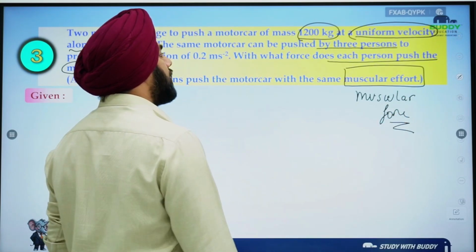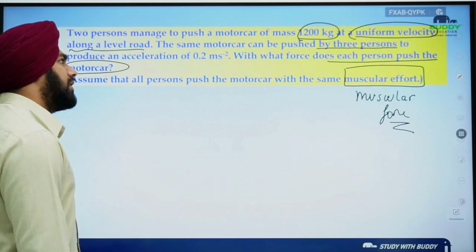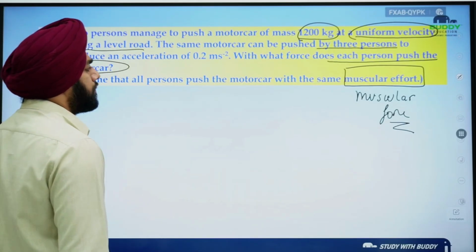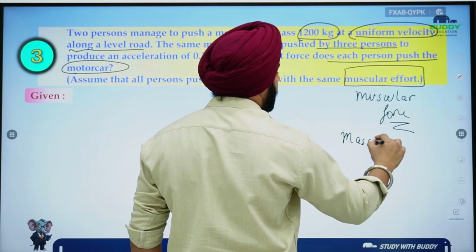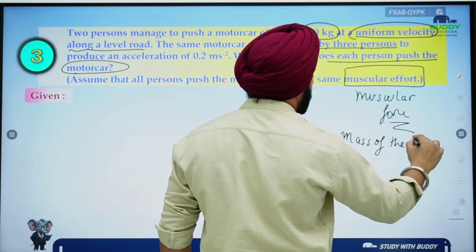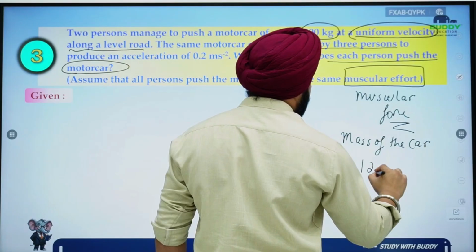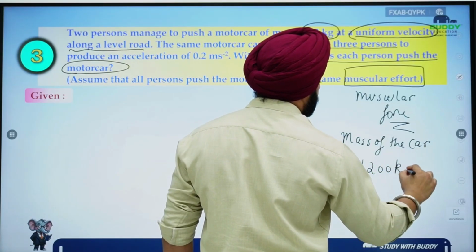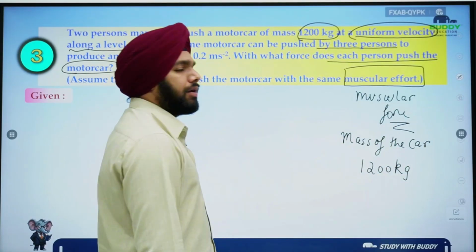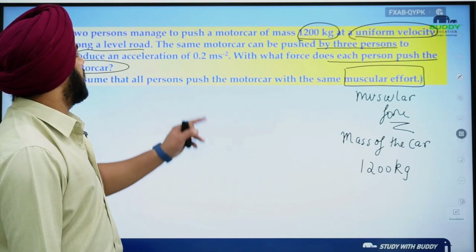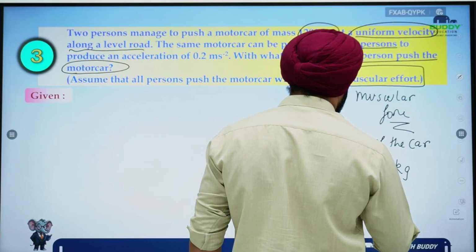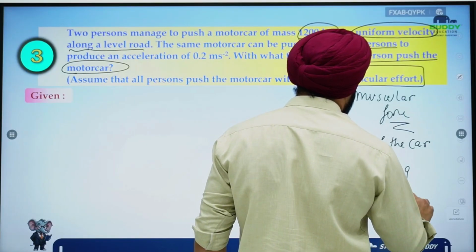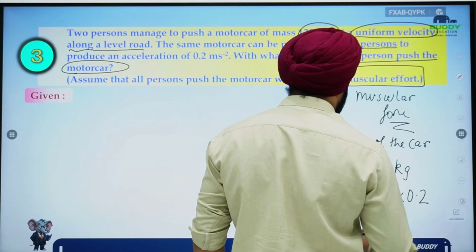Okay. Now it's very easy to understand. How? Let me tell you. Mass of the car is given, it is 1200 kg, and the acceleration is 0.2 meter per second square. So force came out to be 1200 into 0.2.